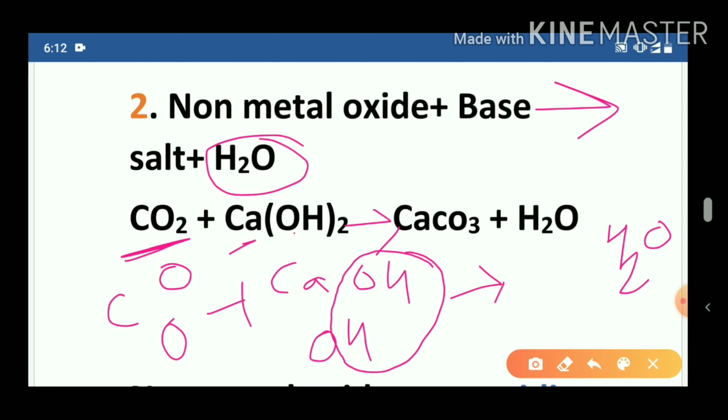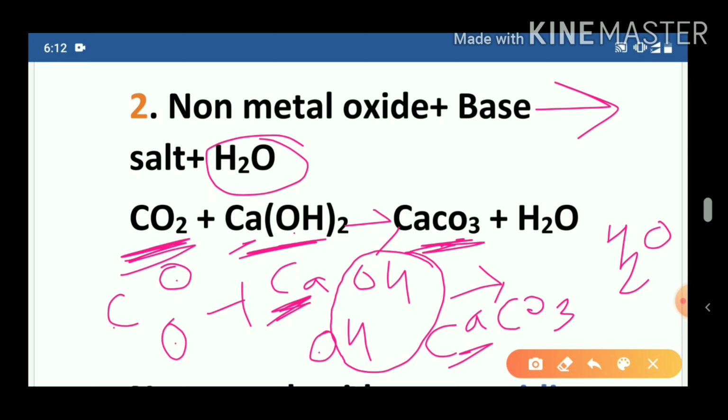Now see, Ca, we can write Ca, CO3. Now see carbon, you write carbon, CaC. Now oxygen, how many are there? 1, 2, 3, CaCO3. In this way, this is carbon dioxide, this is calcium hydroxide, and we get calcium carbonate and water.